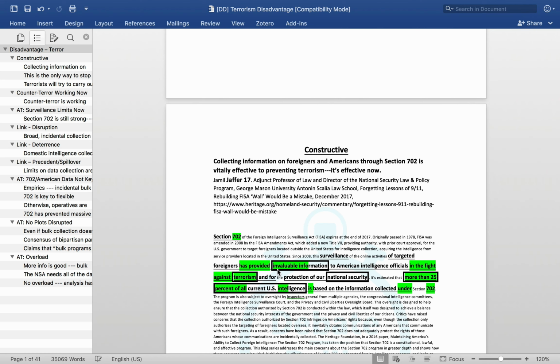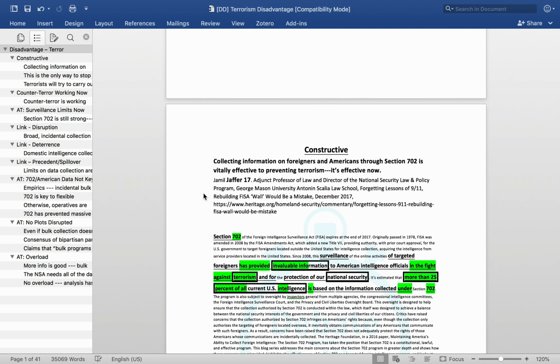And this is known as incidental collection because the purpose wasn't to collect information on the Americans, but maybe they were people of interest or speaking with people of interest more specifically, which leads to their information being included as well. And remember, reading a set of cards that establish that Section 702 is part and parcel with surveillance on Americans will be critical to being able to leverage this disadvantage as well as other potential disadvantages. So let's look through some evidence now to establish what this argument might look like.